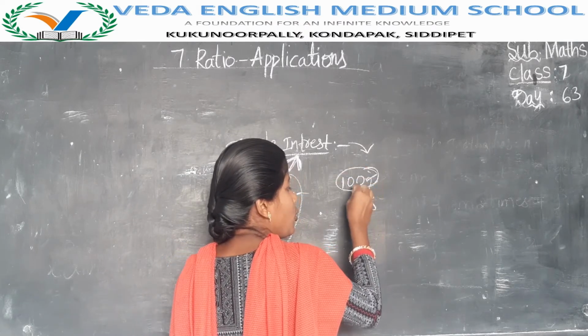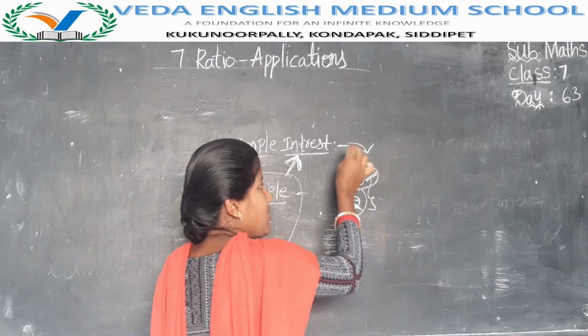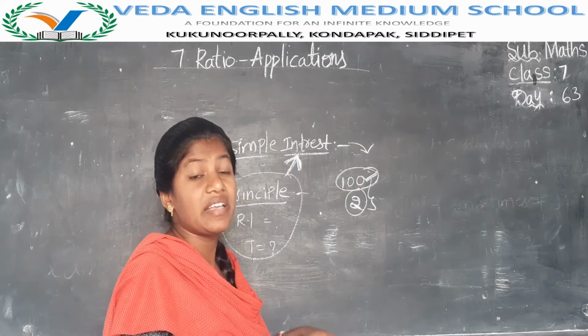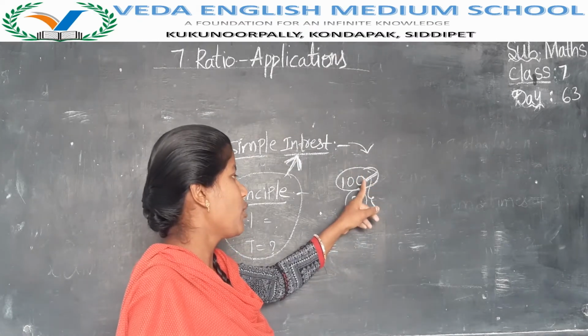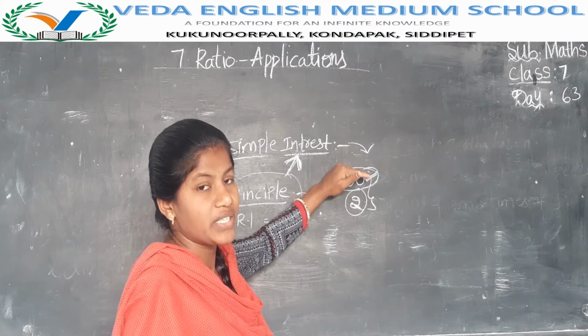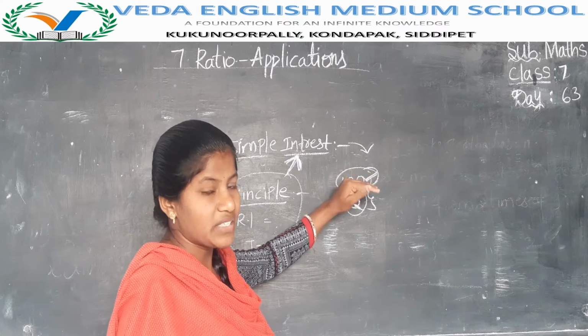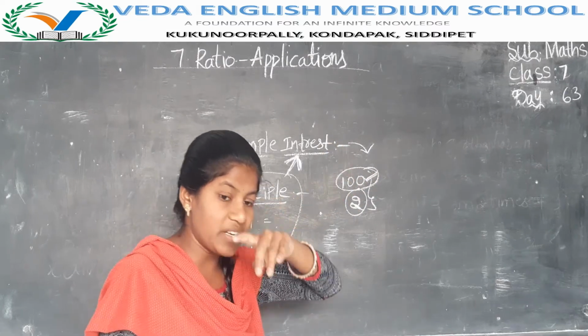100 rupees తీసుకున్నాను. 2 months తర్వాత పే చేస్తున్నాను కదా. 2 months తర్వాత నేను 100 rupees కాదు, కొంచెం ఎక్స్ట్రా మనీ పే చేయాలి. ఆ ఎక్స్ట్రా మనీని ఇంట్రెస్ట్ అంటారు. Now I have taken 100 rupees plus some extra money. Then that is called interest. So how to find interest we have to learn.